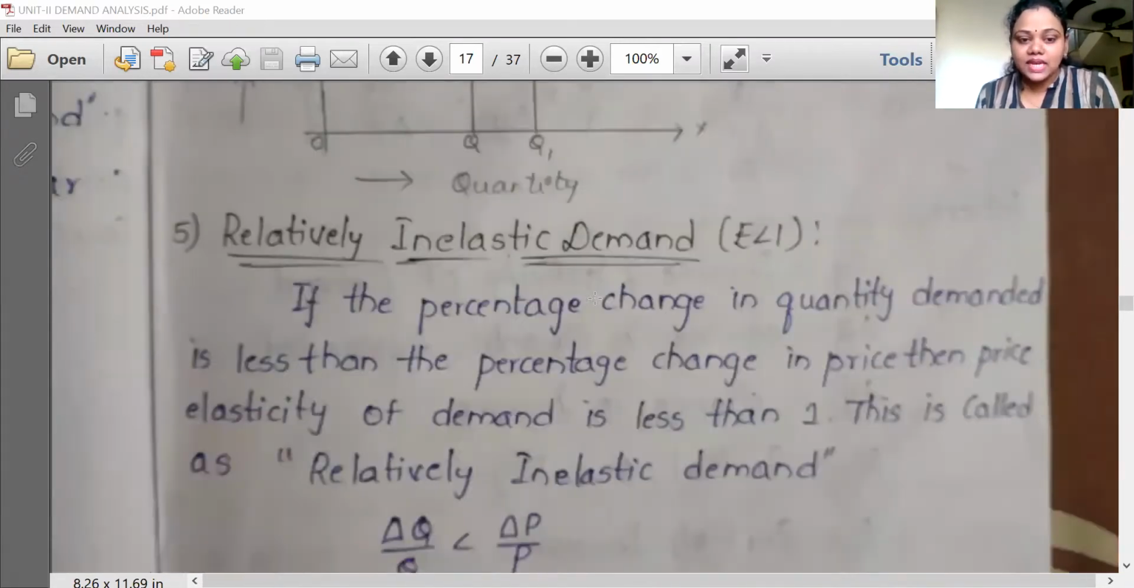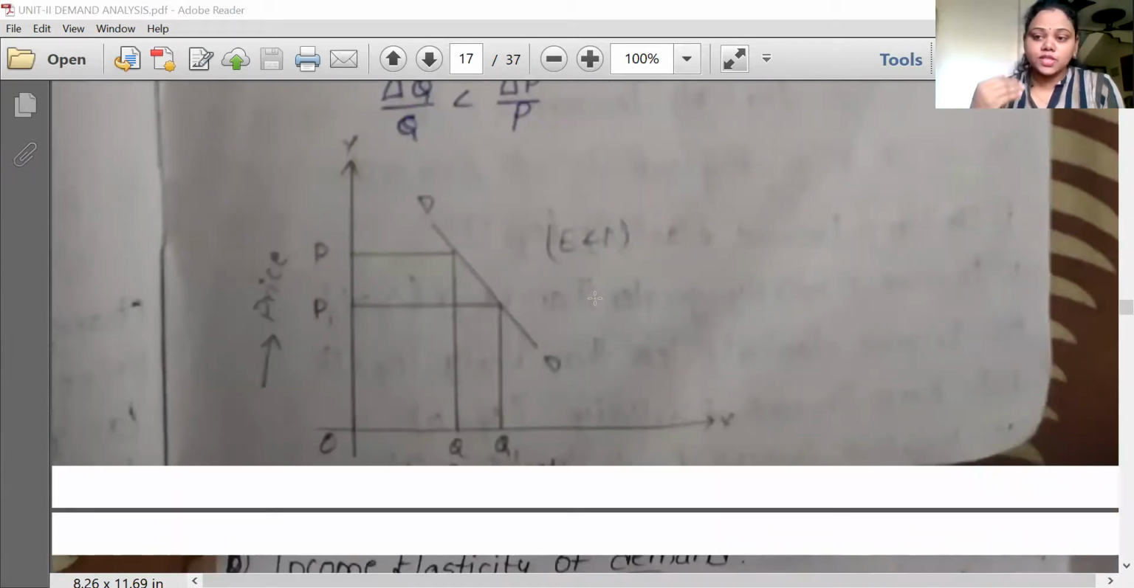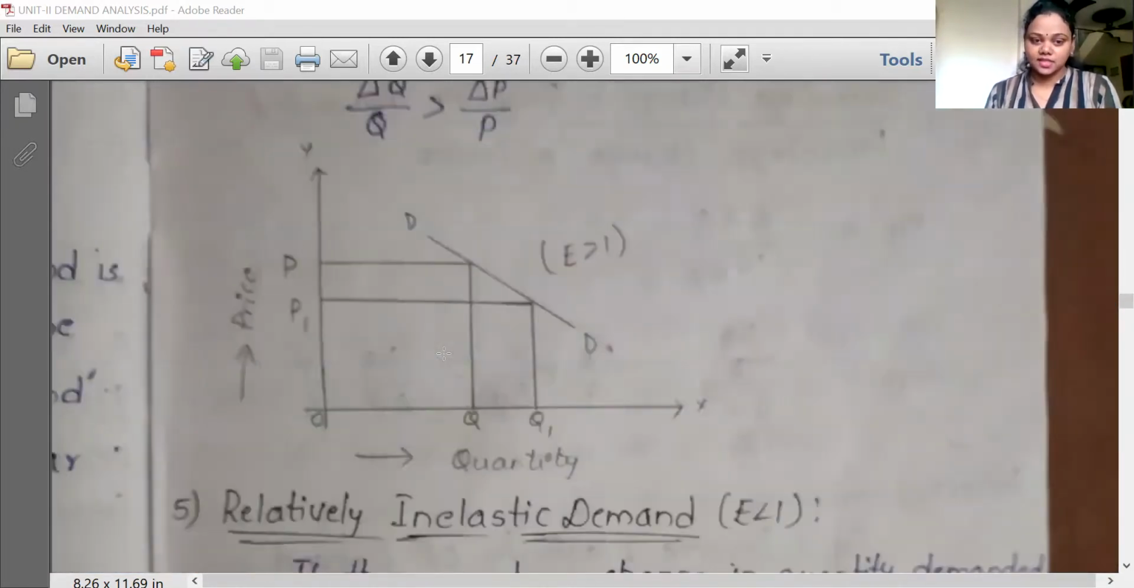Next, relatively inelastic demand. See the curve here. This is opposite to relatively elastic demand. If the percentage change in quantity demanded is less than the percentage change in price, then the price elasticity of demand is less than 1. That is, here the change in price is more when compared to the change in quantity demanded. So here EP is less than 1. So these are the 5 different types of price elasticity of demand.